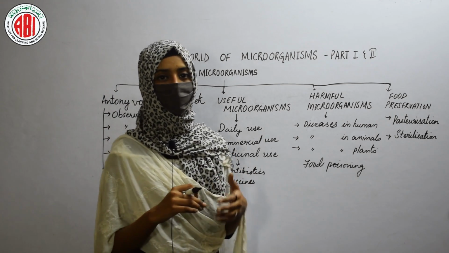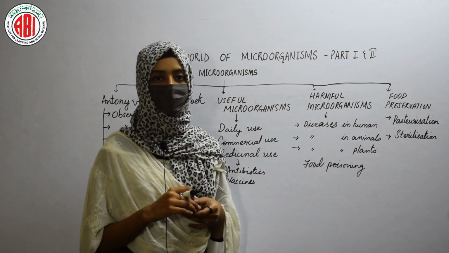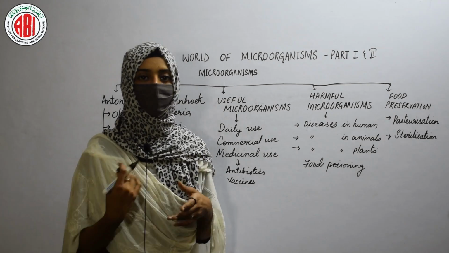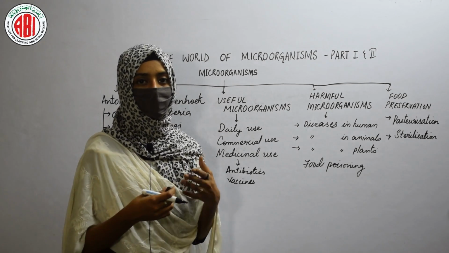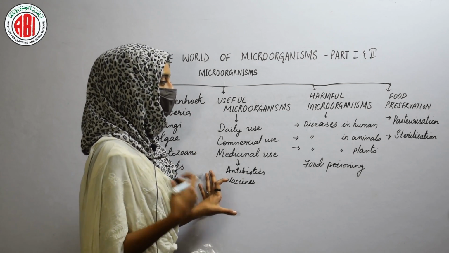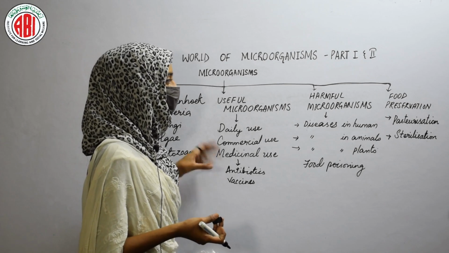For example, polio. Polio is a disease that can be prevented by the process of vaccination. Generally, we see that the children below 5 years of age are given the polio vaccine by the doctors, so that the polio disease can be prevented. In this way, the microorganisms are useful in many fields.